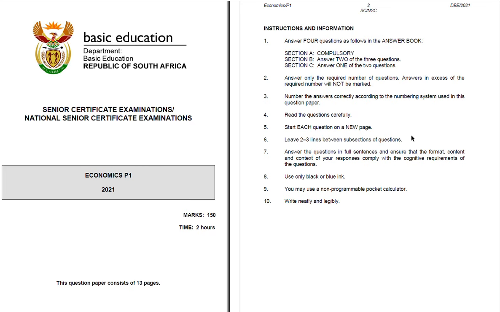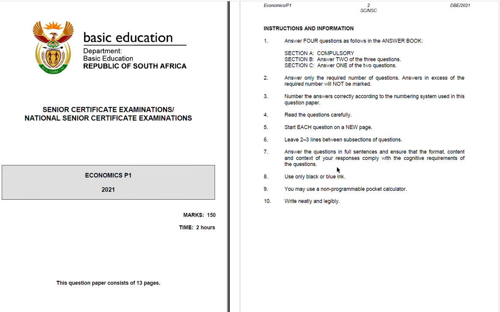They benefit a lot when they leave 2 or 3 lines between subsections or questions. And also it makes it easy for the marker to see which question they are on now. Are they on 1.1 or have we now moved to 1.2? So for that reason, candidates, please ensure that you follow the instruction.